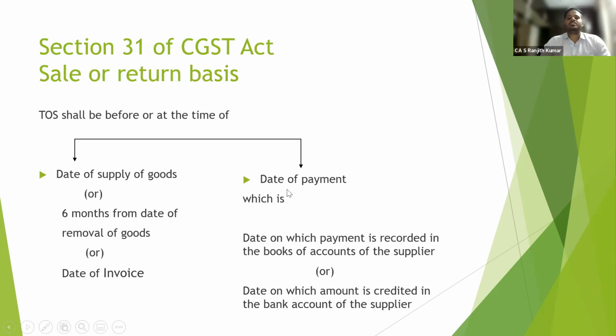Okay, next we'll come to the last and final topic, time of supply of goods in case of forward charge mechanism as per section 31 of CGST Act. Okay, time of supply shall be before or at the time of date of supply of goods, or 6 months from the date of removal of goods, or date of invoice, whichever is earlier. Okay, simple as that.